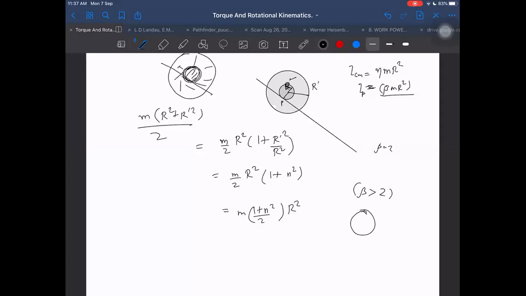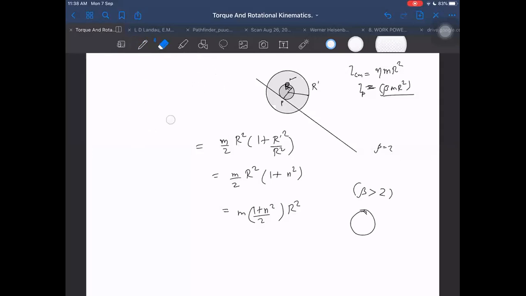And if that happens, then the time taken by the spool may become greater than the time taken by the ring to go down. Yes, it can happen for the spool. Okay. So right, we understand it.